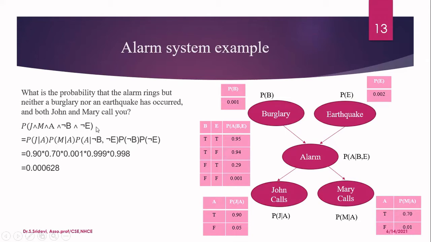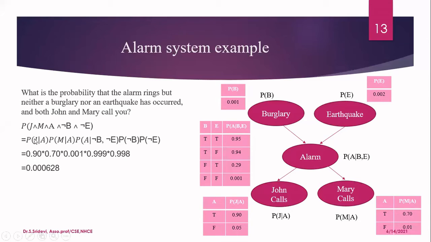So this is a statement given here. So it represents everything. Now, how to find this particular probability? For this, you have to see what is the dependency among various attributes. So now let us consider the first attribute, John calls. John calls depends upon what? John is calling only based upon the alarm.